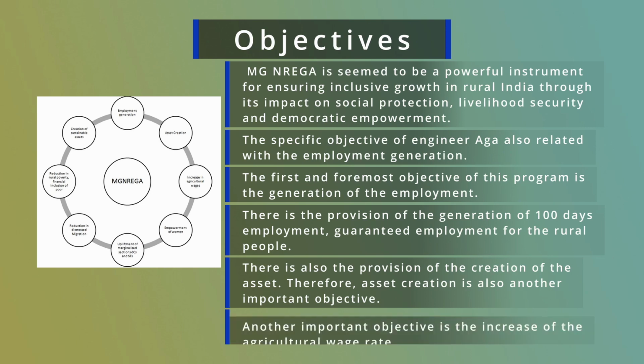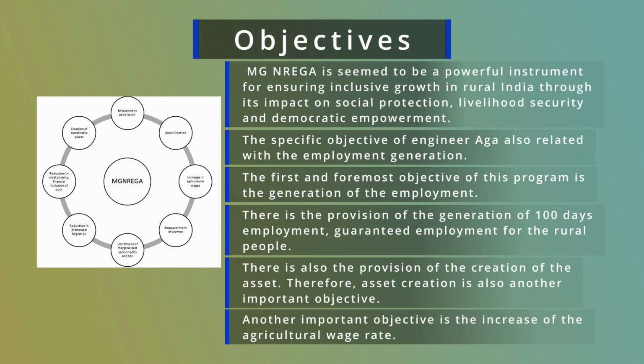Another important objective is to increase the agricultural wage rate. In MGNREGA, there is the provision of minimum statutory wages. This minimum statutory wage in the rural economy also helps to improve the informal wage rate of casual laborers, specifically the informal wage rate in the agricultural sector. Therefore, MGNREGA indirectly affects the rural agricultural wage rate.